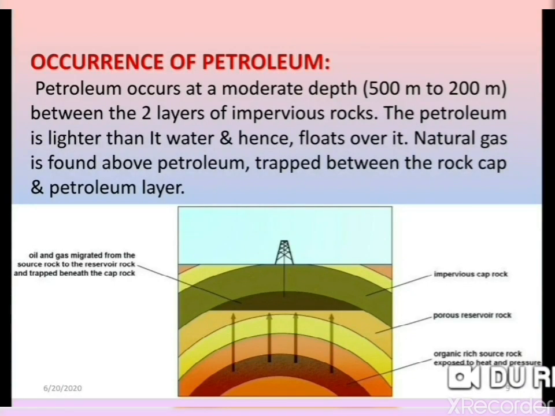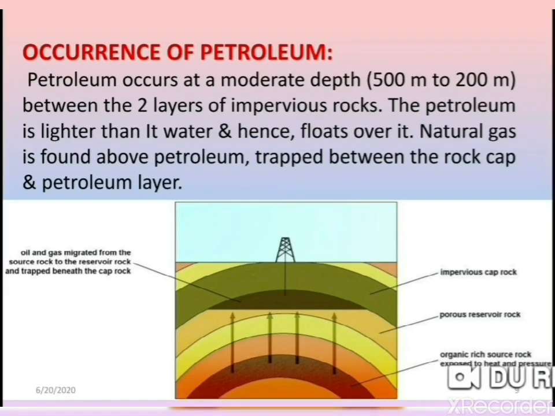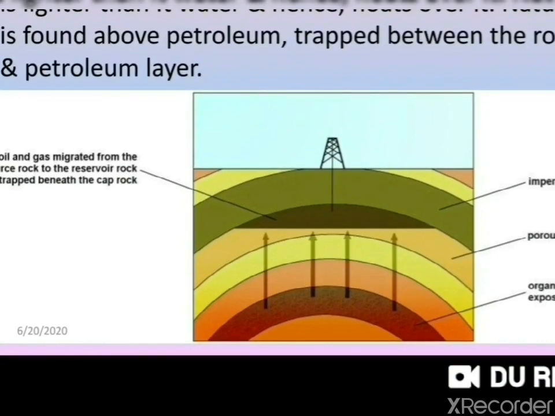Let's discuss the occurrence of petroleum. Petroleum occurs at a moderate depth, between two layers of impervious rock. Petroleum is lighter than water. So what will be the result? Petroleum floats over it, above the water. Now natural gas is found above petroleum, trapped between the rock cap and the petroleum layer. Here in the picture you can see how deep the petroleum is found.